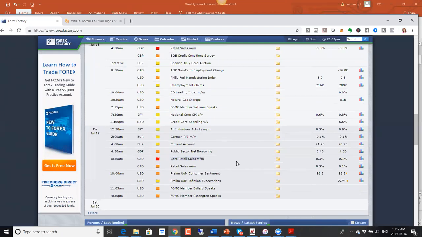If all of them basically express concerns about the economy and how we need to ease the monetary policy, then chances are really high that the Fed is likely to cut rates, which means markets will be very optimistic, and that sentiment will be very bullish going into that FOMC meeting, which means equity markets are likely to be pushing higher, and the US dollar may not do as well, while the Japanese yen crosses are likely to go higher as well. All right, so that's it for our news part of it. So let's take a look at our charts now.